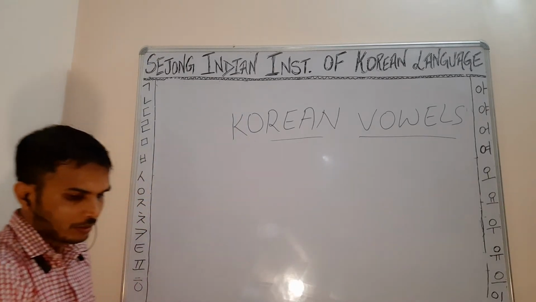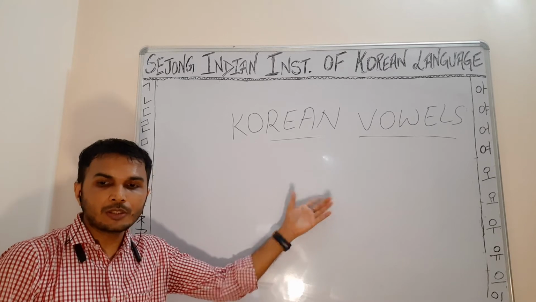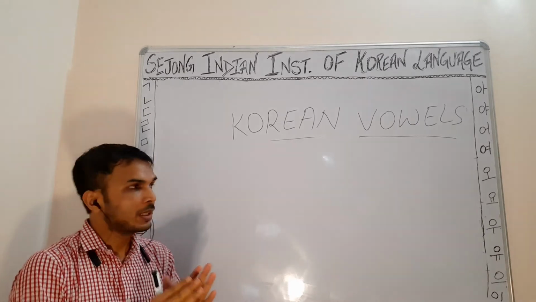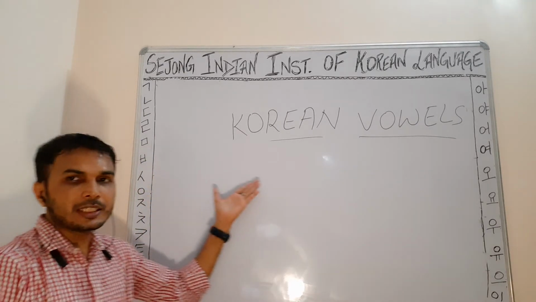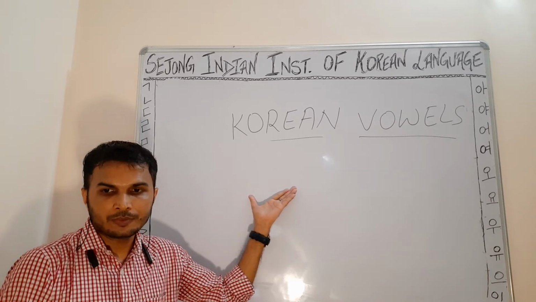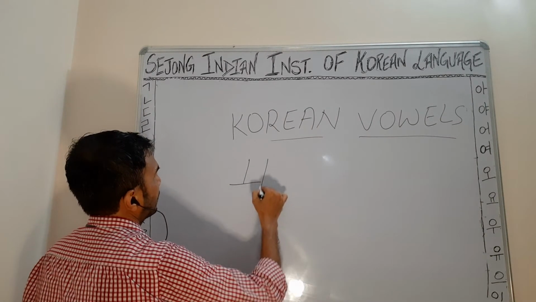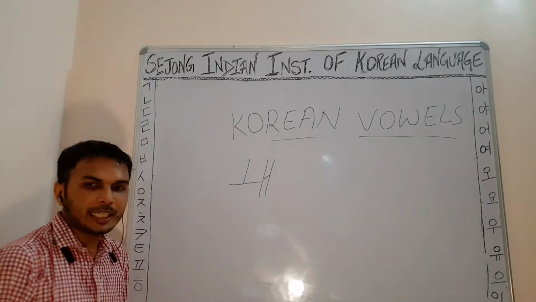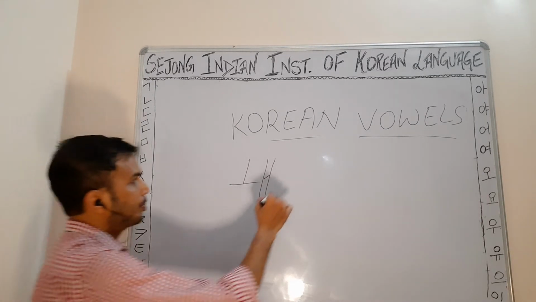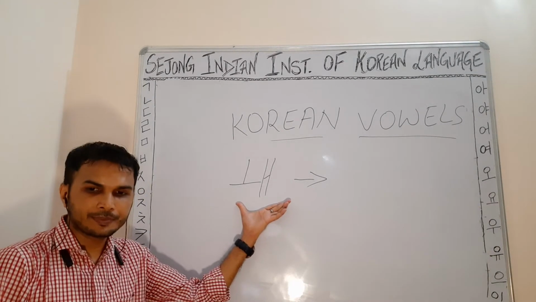So till now we saw the diphthongs that were made with a combination of two monophthongs, two fundamental vowels. But in ve it is a combination of one monophthong and one diphthong. Okay, so we will see. Ve can be written like this. Now, can you please tell me the monophthong and diphthong used for making ve?